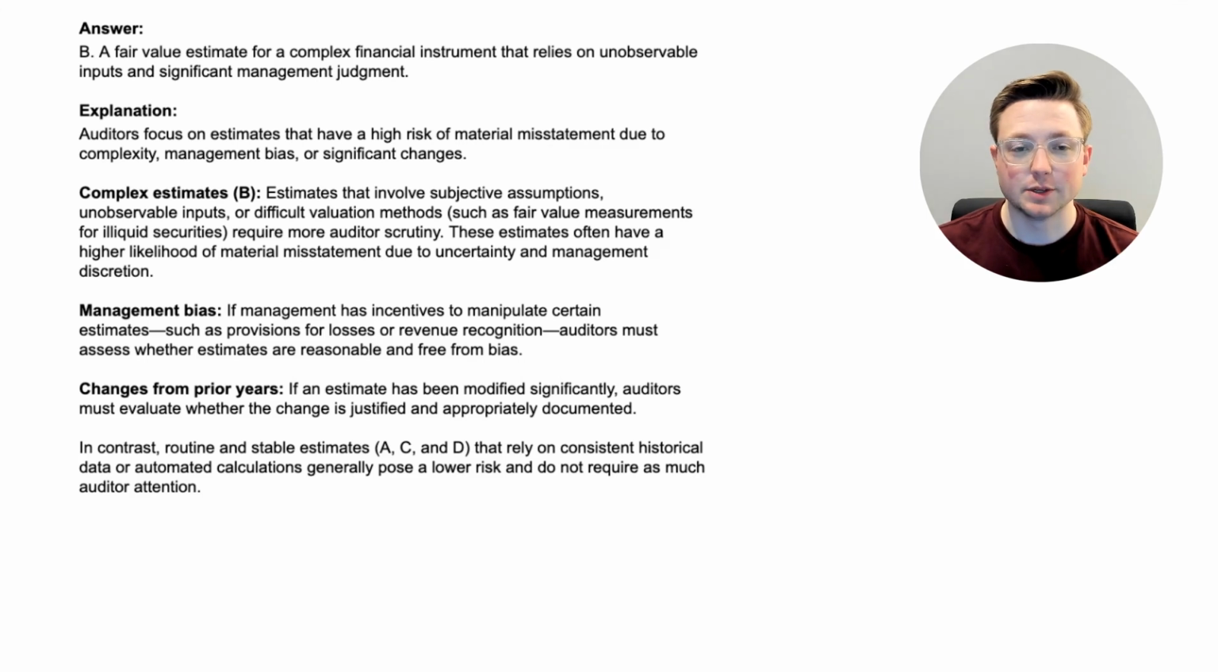All right, here we are. The answer is B, a fair value estimate for a complex financial instrument that relies on unobservable inputs and significant management judgment. So this is something that the auditor would most likely focus on. Let's go through the explanation. Auditors focus on estimates that have a high risk of material misstatement due to complexity, management bias, or significant changes.